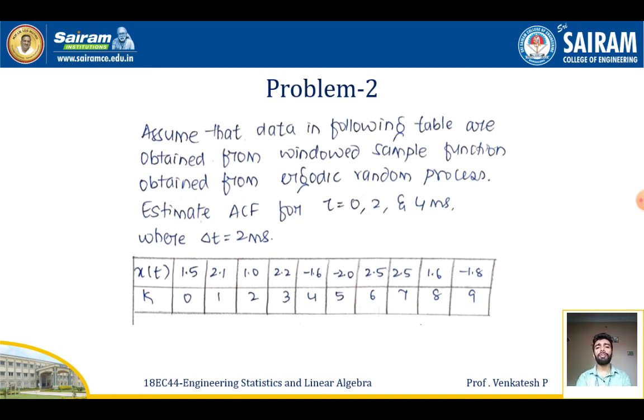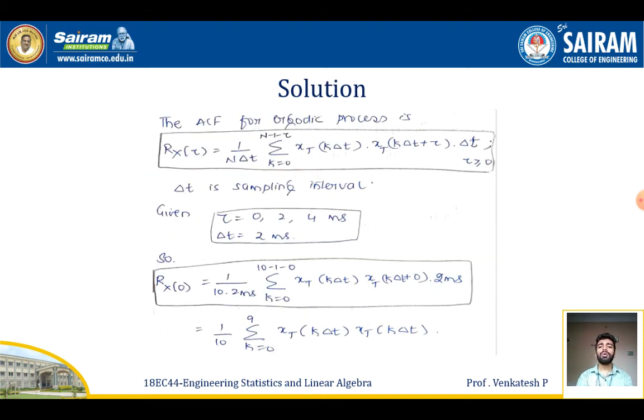So take the formula first. The ACF for the ergodic process is given by Rx of tau equal to 1 by N delta T, summation k from 0 to N minus 1 minus tau, x of k delta t into x of k delta t plus tau into delta t, for all tau greater than or equal to 0, where delta t is the sampling interval. Given that tau is equal to 0 to 4 meters and delta t is given by 2 meters.